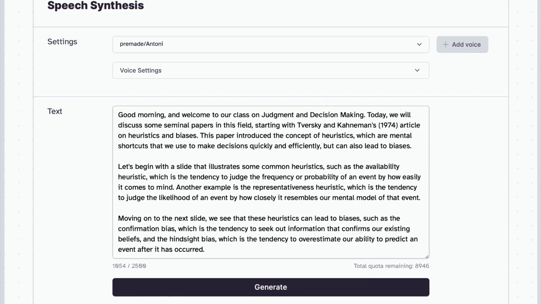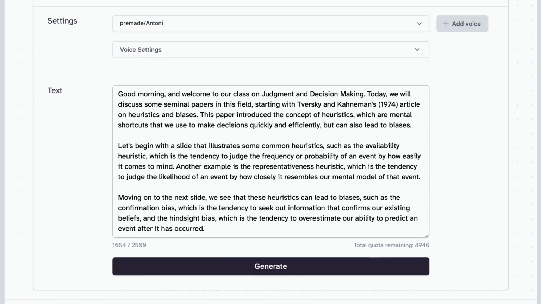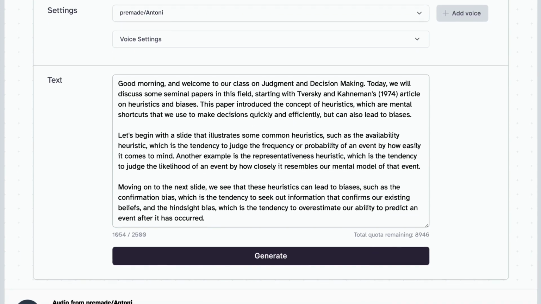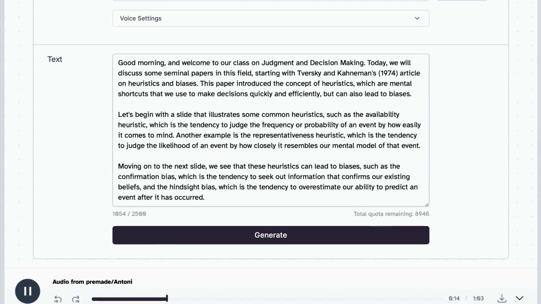Good morning, and welcome to our class on judgment and decision making. Today, we will discuss some seminal papers in this field, starting with Tversky and Kahneman's 1974 article on heuristics and